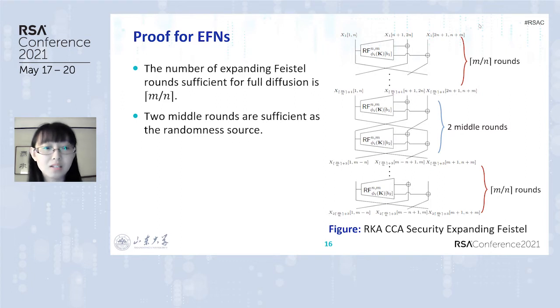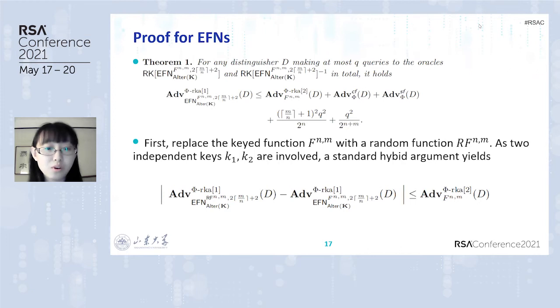Firstly, we pinpoint the number of rounds that appear sufficient. You can see the picture. We identify the number of rounds sufficient for full diffusion is ⌈m/n⌉, and the 2 middle rounds are sufficient as a randomness source. So this is the RK-CCA security of expanding Feistel networks. Now we pay attention to birthday bound security of EFN, where F maps n bits to n bits. For Theorem 1, this is the advantage for ⌈2m/n⌉ plus 2 rounds of EFN.